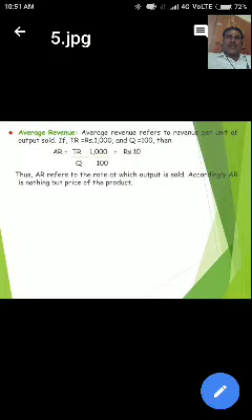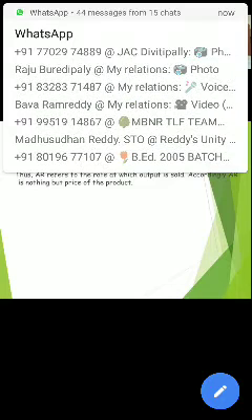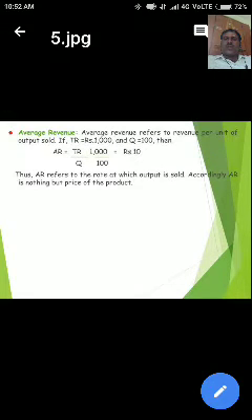By dividing the total revenue by the number of units sold, we get the average revenue. That is, AR is equal to total revenue TR divided by quantity sold Q.